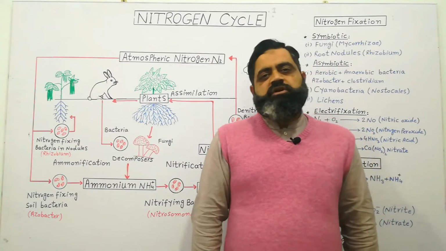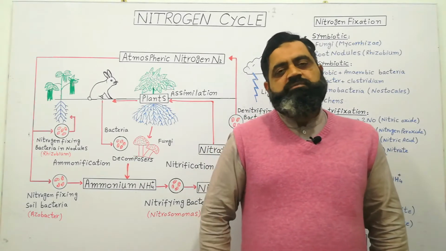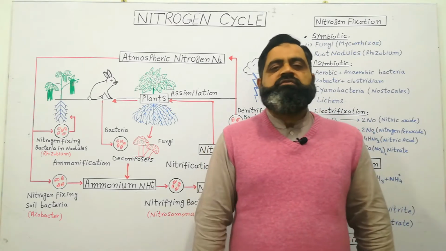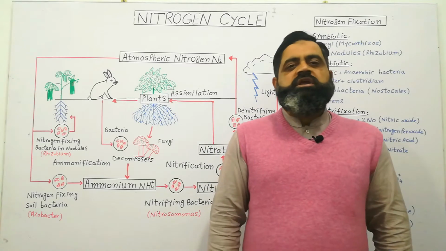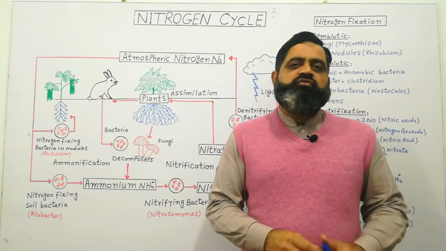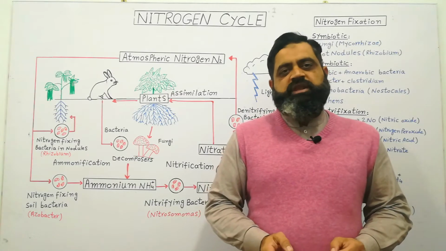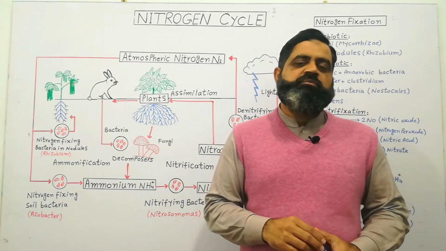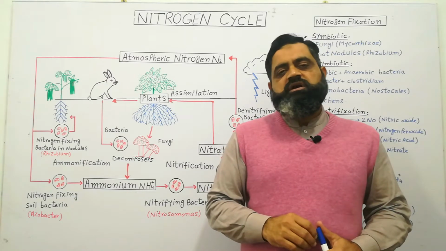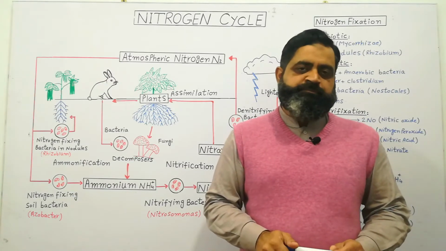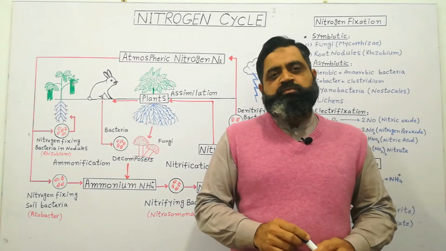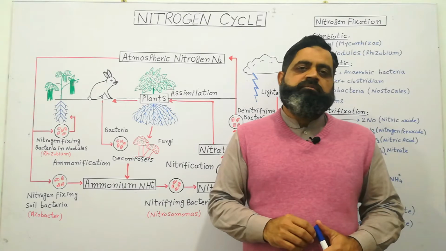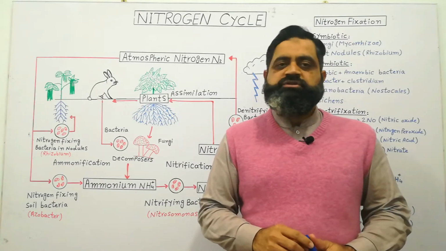Nitrogen is present in our atmosphere and makes up 78% of it. But this atmospheric nitrogen, which is present in the form of a pool, is not available to plants or animals, and it is useless. Even though we breathe in nitrogen during the breathing process, it is not absorbed in our body tissues. So to make it usable, we are going to study a cycle known as the nitrogen cycle.